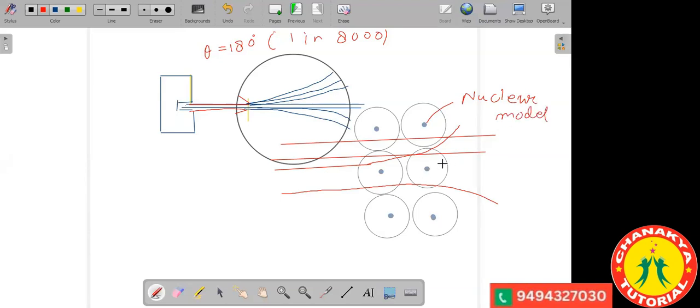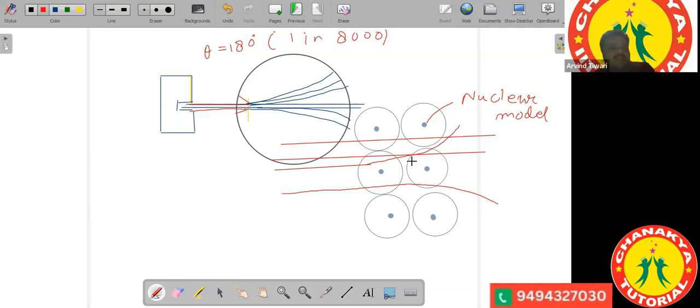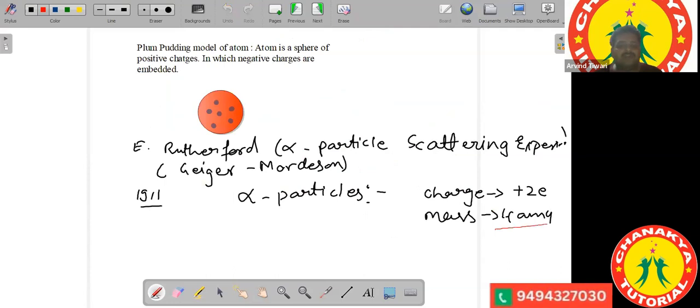So why were only alpha particles taken for this experiment? See, the reason for choosing the alpha particles was that they had a mass of 4 AMU and they have a positive charge. If we choose light particles, the light particles will be deviated. But alpha particles have a heavy mass, so they are not too light. They have a little bit of mass, and therefore they have a sufficient amount of kinetic energy.